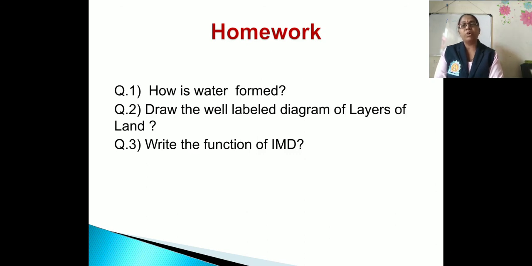Now write down your homework. The first question is, how is water formed? Second question, draw the well-labelled diagram of layers of land that is given on page number 6. And question number 3 is, write the function of IMD. As we have just discussed the function of IMD, you have to write it in your HW. So write down all the questions in your science HW.